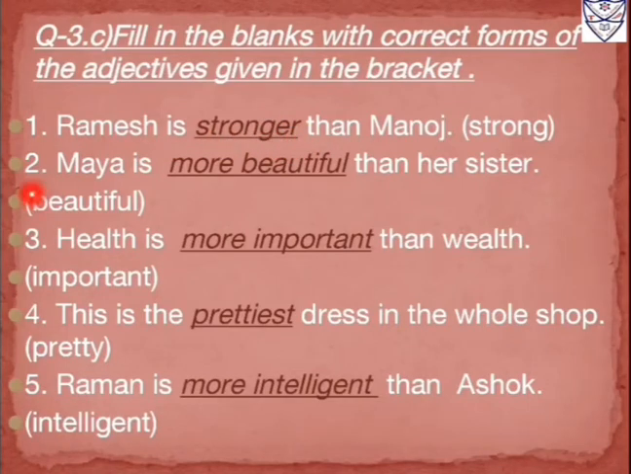Number 2, Maya is more beautiful than her sister. In the bracket we can see an adjective in the form of positive degree. Again there is comparison between two persons, Maya and her sister. So beautiful will become more beautiful. More we are using to form the comparative degree, so we will add more with the adjective beautiful. The answer will be more beautiful.